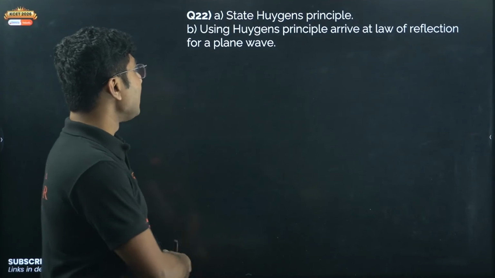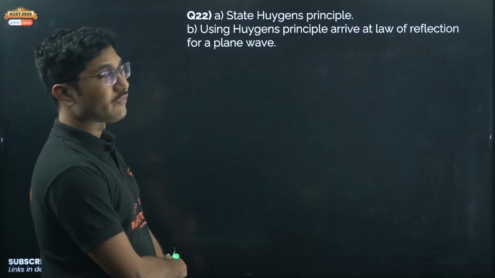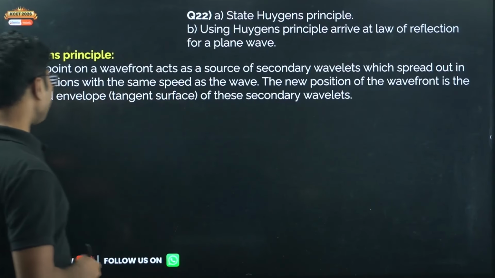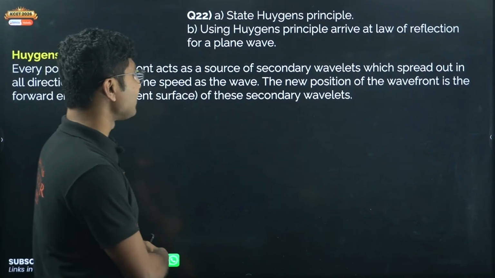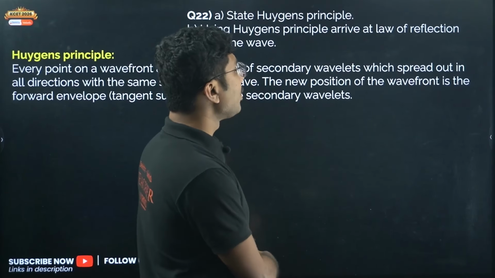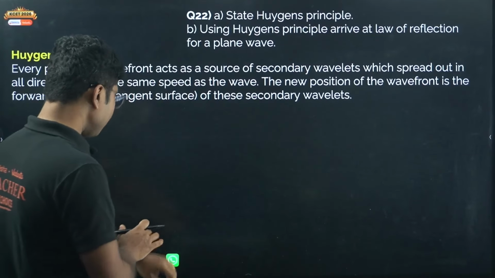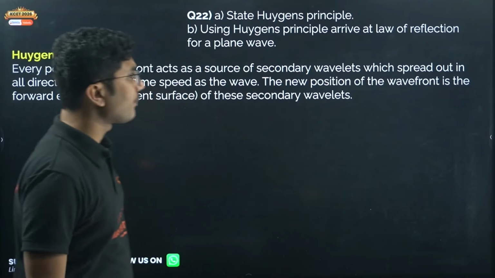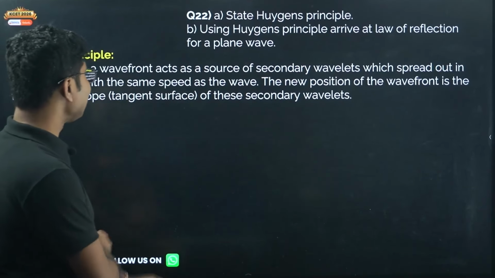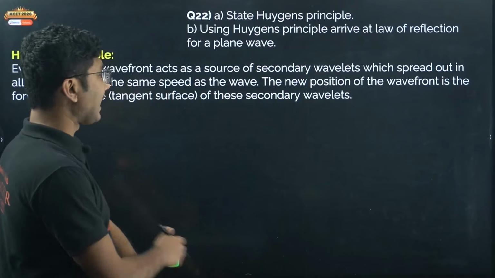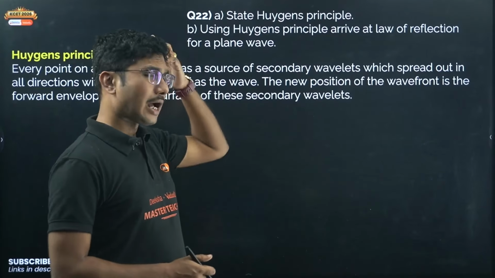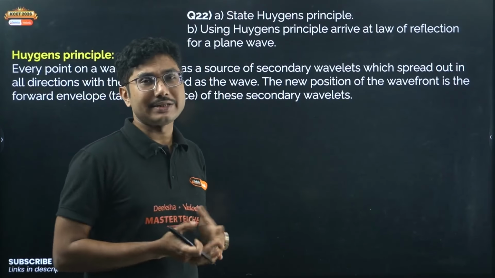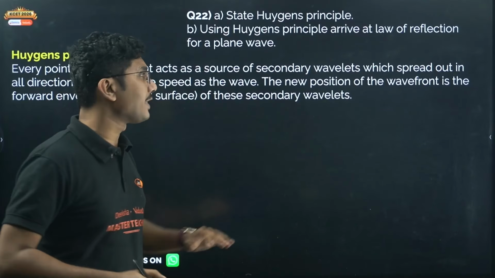State Huygens principle. Using Huygens principle, arrive at the law of reflection for a plane wave. This also has come in the past. Let's see. Huygens principle: every point on a wavefront acts as a source of secondary wavelets which spread out in all directions with the same speed as the wave. The new position of the wavefront is the forward envelope, that is the tangent of the surface of these secondary wavelets. I can explain this later in a separate video, but this is the statement that you have to memorize anyway. Do not make any changes or any mistakes in the statement.